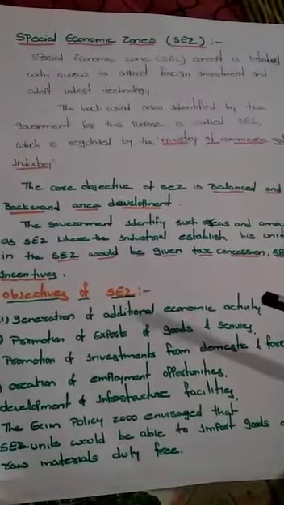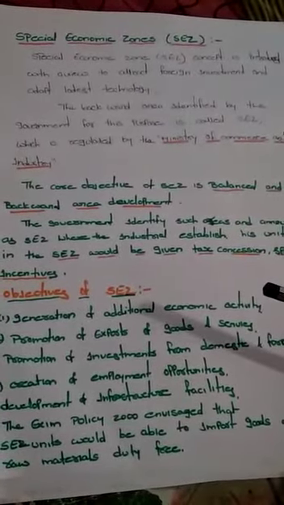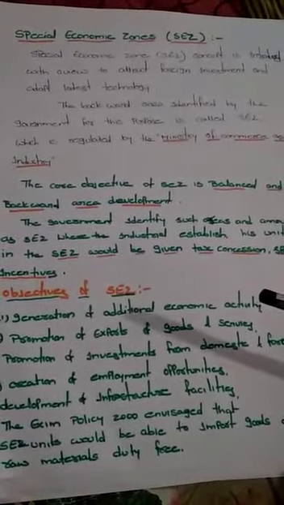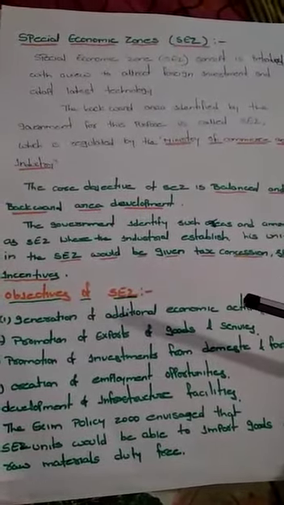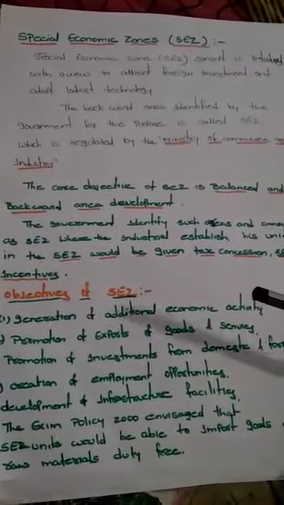If we see Hi-Tech City 20 years before, it was a remote area and a hilly area, and it was a backward area which had been identified by the government.